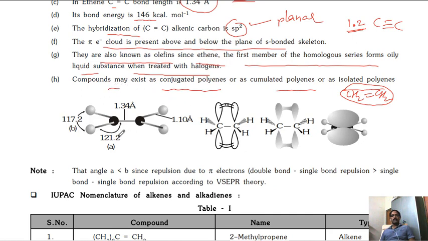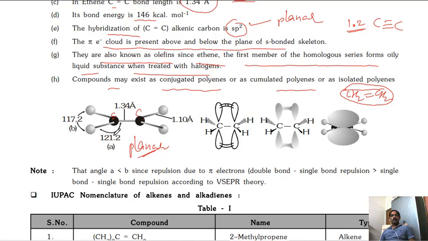Now see the structure, it is just like planar. Here two hydrogens, then double bond, here also two hydrogens, in between one carbon and one carbon, two carbons. Now it is a planar structure. You can see the bond length between carbon and carbon is 1.34 angstroms, and the CH bond length is 1.1 angstroms.